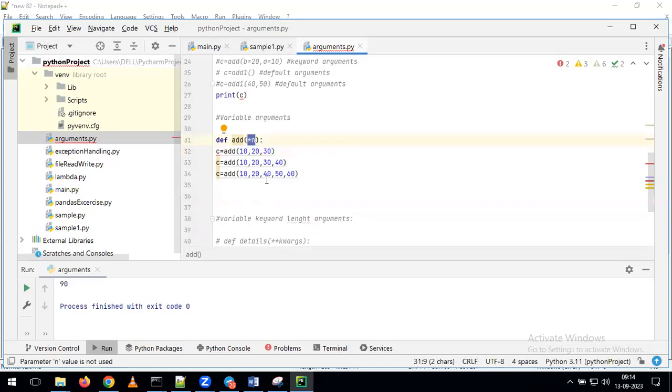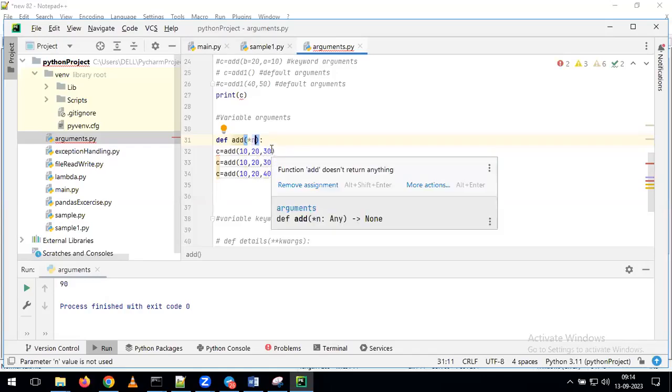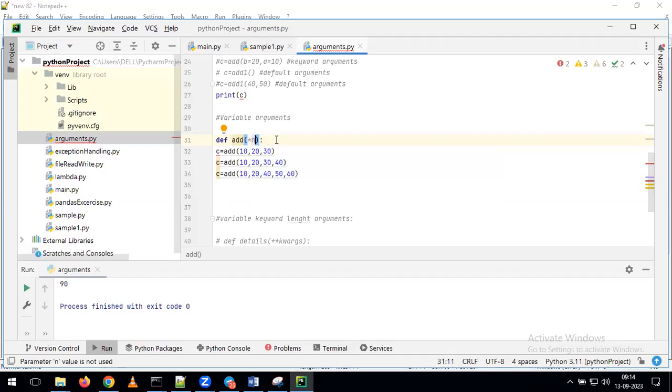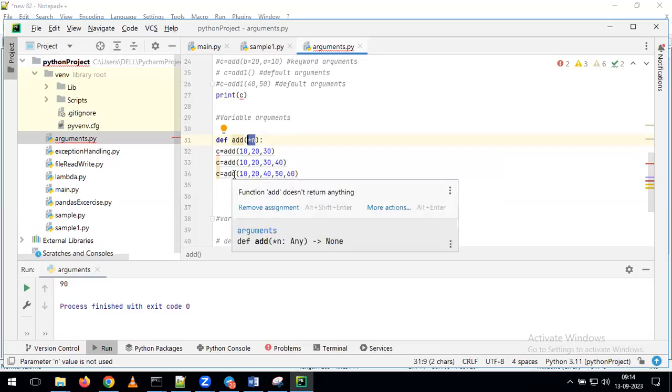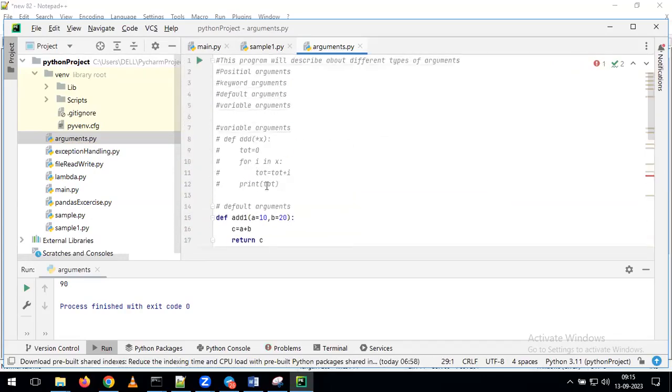Whenever you want to define n number of variables, simply give it as star n. The name n is not compulsory, you can give any name here. You can give star x or star y or star a, depending on your convenience. Just for my understanding, I'm giving it as n. By giving star n, I'm telling that I want to pass variable arguments. Instead of giving a comma b or a comma b comma c, we just give star n. With that, you can pass the variable arguments. If you want to give variable arguments, this is the way we need to write the program.